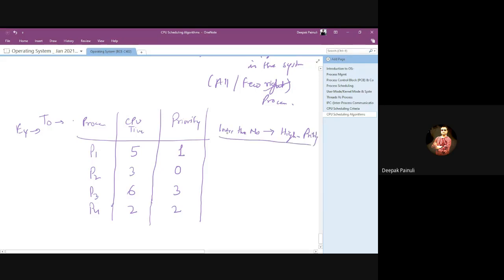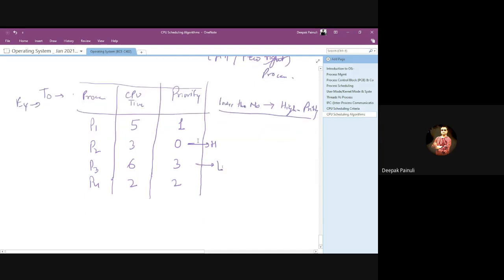But if the question says that the higher the number, the higher the priority, then the designer has decided that a higher number leads to higher priority and a lower number leads to lower priority. But if it is not given, the basic assumption will be that the lower the number, the higher the priority. That means this one has the highest priority, and this one has the lowest priority, right? This is the general assumption.